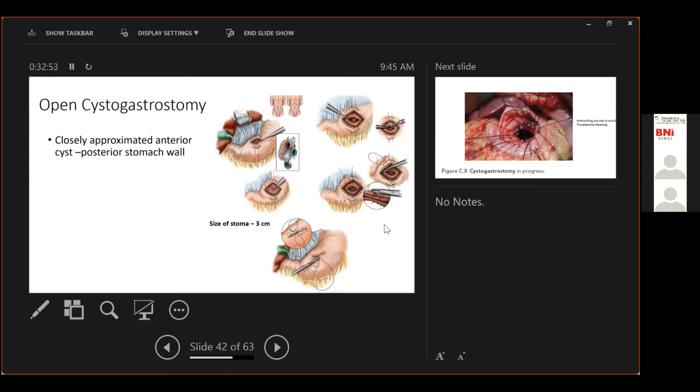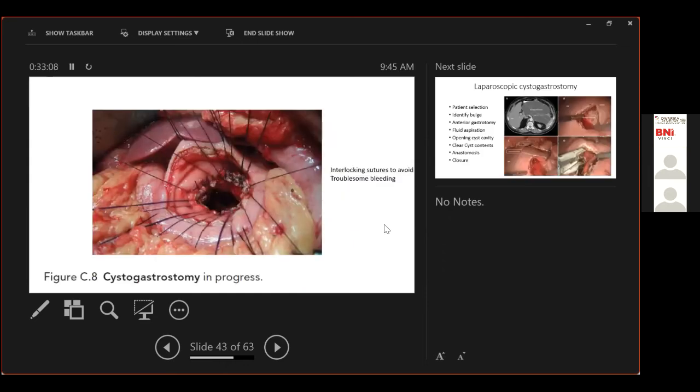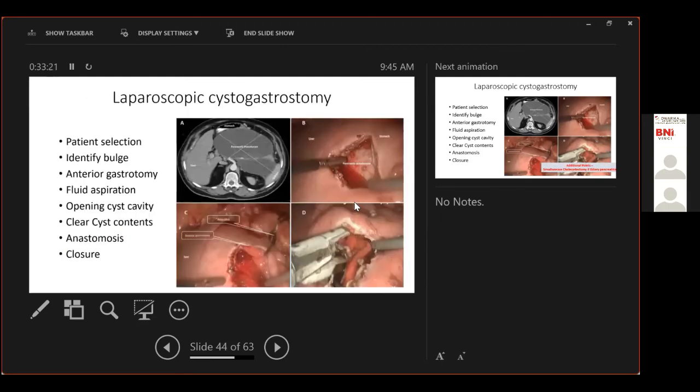If there's any suspicion of a neoplasm or any cystic neoplasm, a section is sent for frozen and biopsy. At least a 3 centimeter stoma is created to make an open cystogastrostomy, and the anterior layer is then closed. This is taken from Kapoor sir's book. This is what an open cystogastrostomy looks like. A salient point is that interlocking sutures are used in the cyst cavity to avoid any troublesome bleeding.